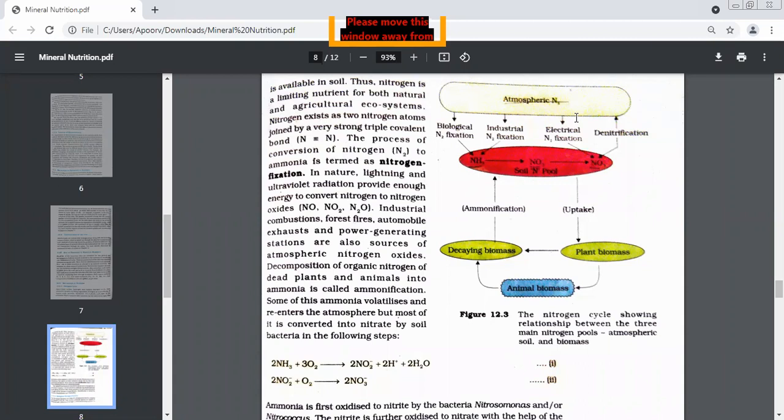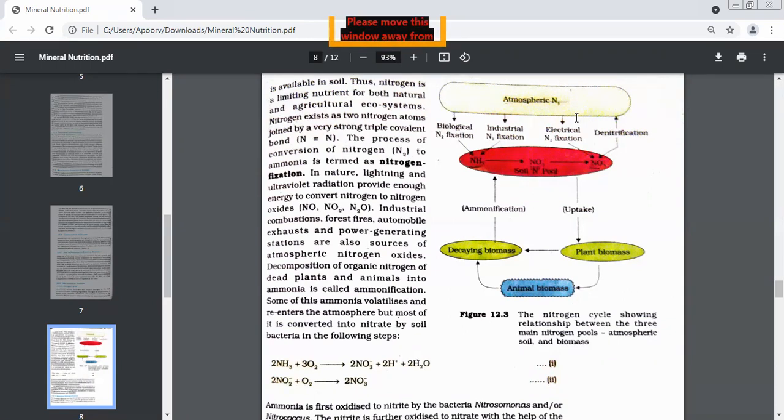Now, if there are 2 atoms, what difference does it make? Nitrogen exists as 2 nitrogen atoms joined by a very strong triple covalent bond. Have you done a bit of bonding in class 9, 10th? What is a covalent bond? Ma'am, in which sharing of electrons takes place.